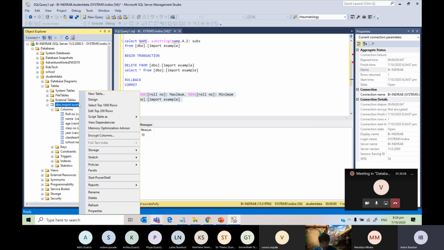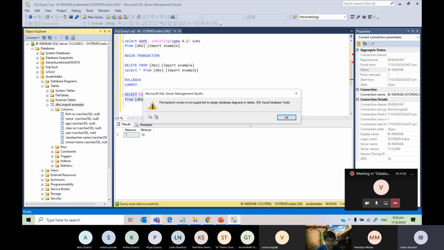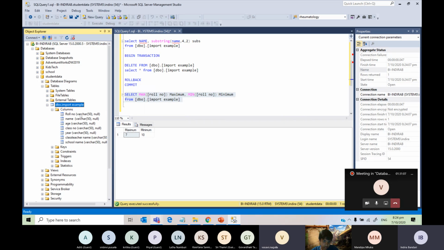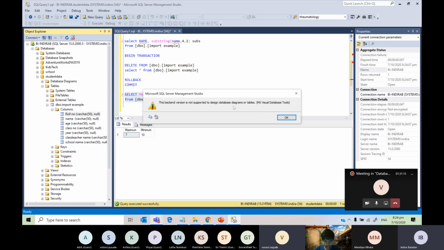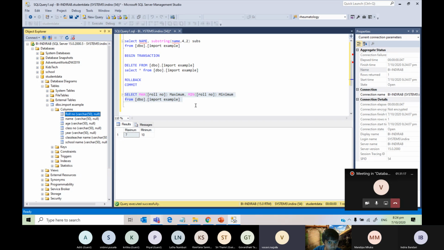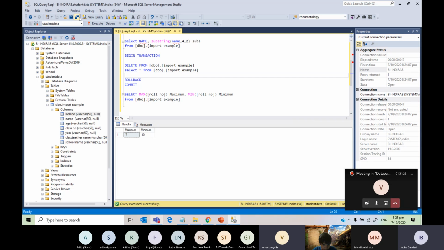See, you can change the design like this as well. So go into design. It's not supported to design. Okay, I don't want to. Let's say modify. Wait, I still don't get what maximum and minimum is. Yeah, because this is, okay. Let's run this in another database, and then I'll tell you what the maximum and minimum is.